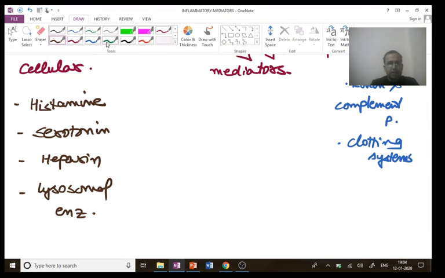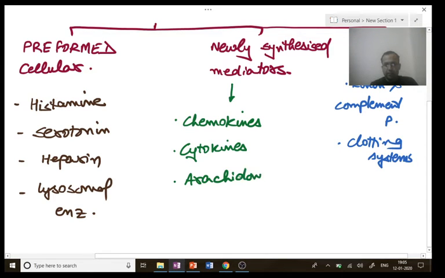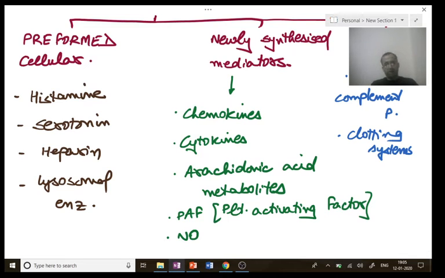The newly synthesized mediators are chemokines, cytokines, arachidonic acid metabolites, PAF, that is platelet activating factor, and the last is nitric oxide. So this is the classification of inflammatory mediators.